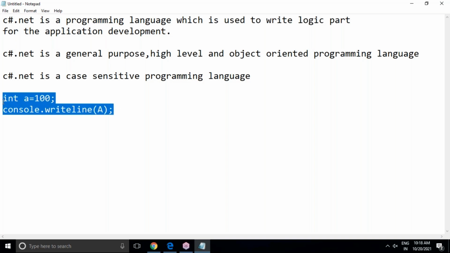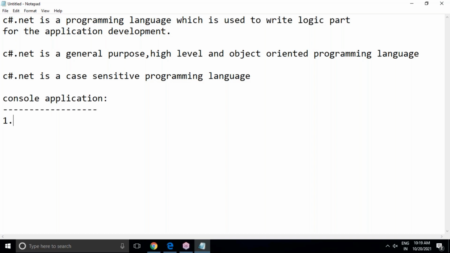Next, in C# .NET the first and most important application I'm going to discuss is the console application. What is a console application here? See, every C# .NET programmer must and should be aware of console application programs, because these are the basic programming pattern in C# .NET.